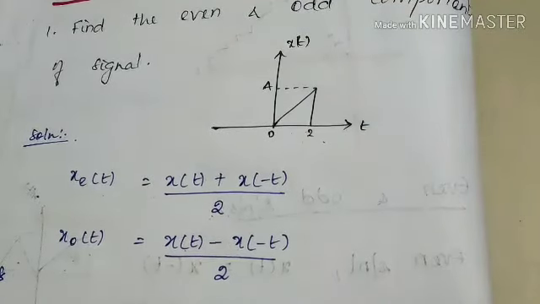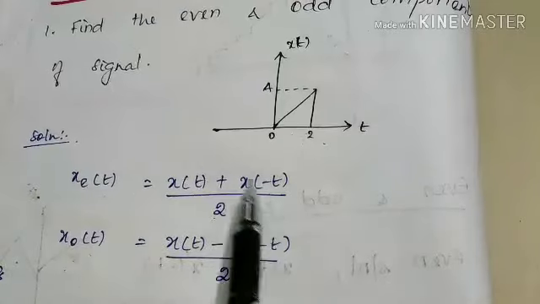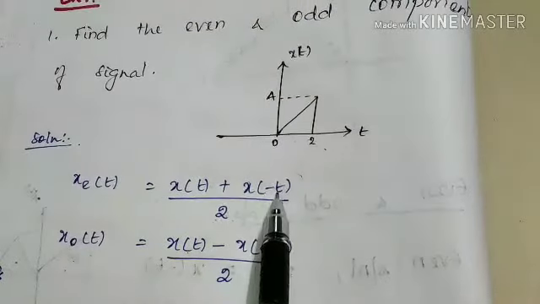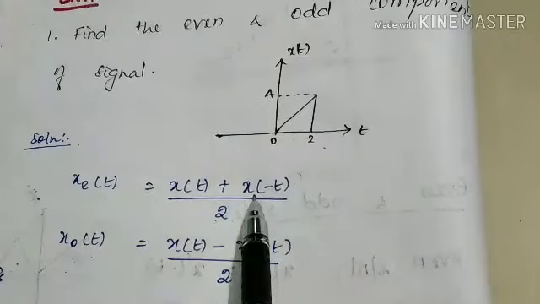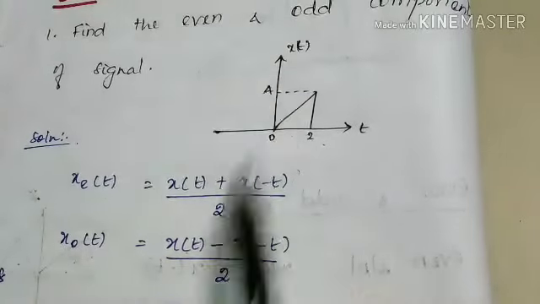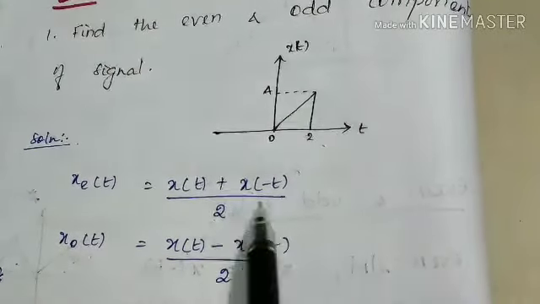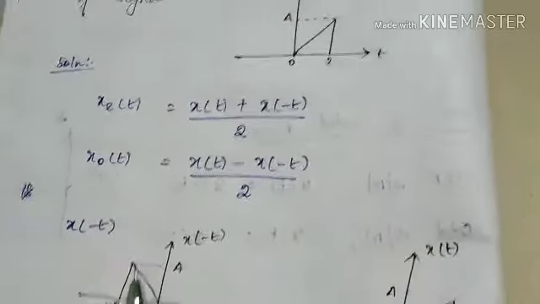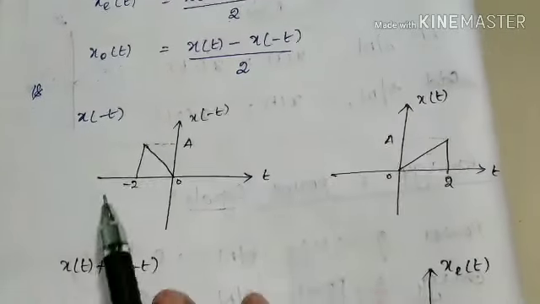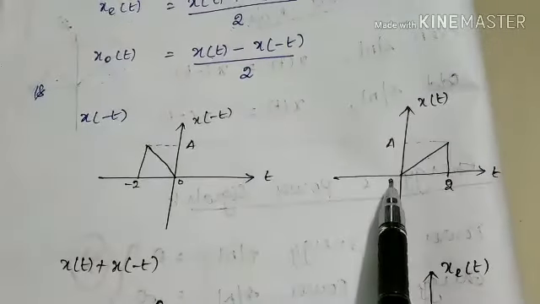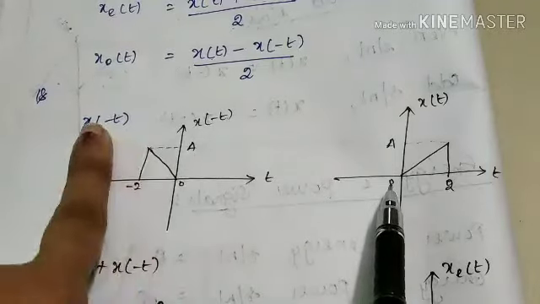Let's go for the solution. First we are going to find x of minus t. Right? If we find out x of minus t, then we can add these two types of signal, x of t and x of minus t. See, this is our x of t signal. This is our x of minus t signal.